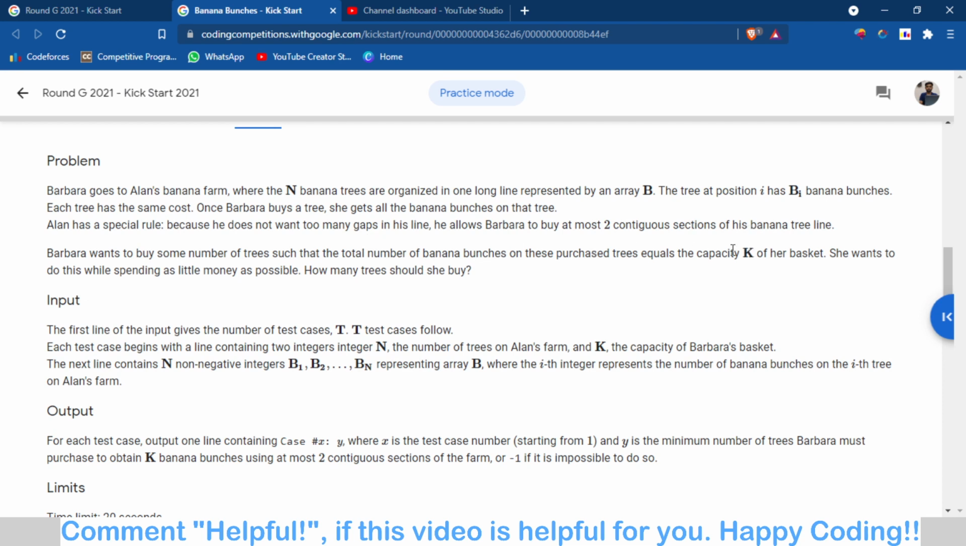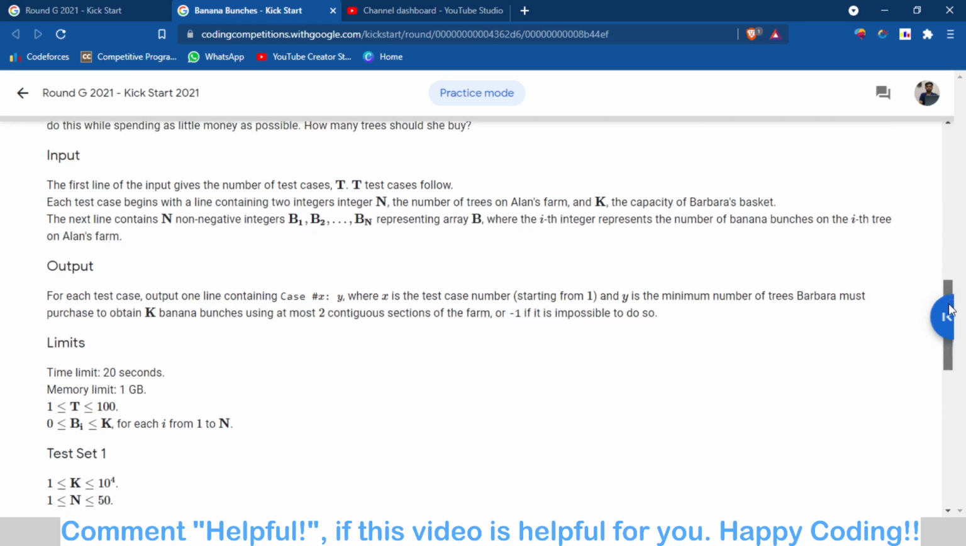She also wants to spend as little money as possible, meaning she wants to buy the minimum number of trees such that the sum of the banana branches on all those trees is equal to k. Basically, this is the problem it is asking.